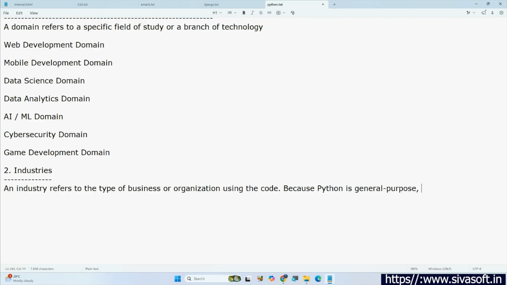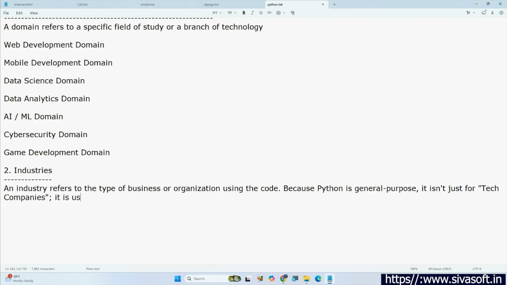Here, why I added this particular word means Python is not only for a specific industry. Let's say Python is not only for healthcare or something. Is it clear? Because Python is general purpose, it is not just for tech companies.